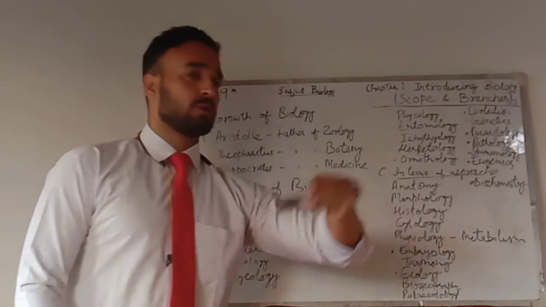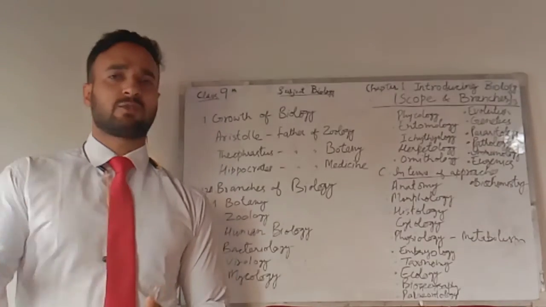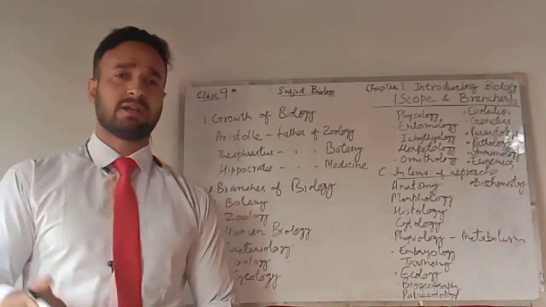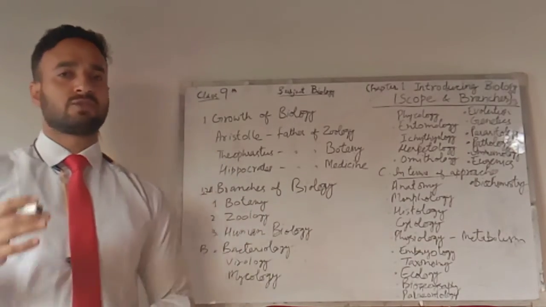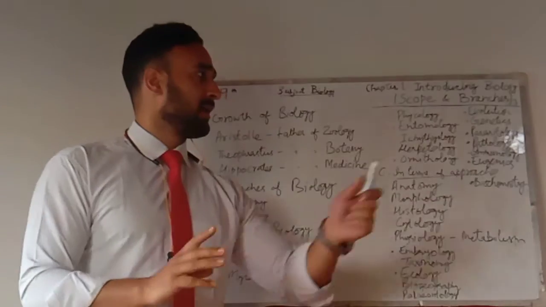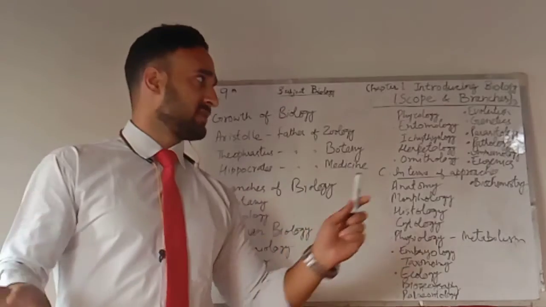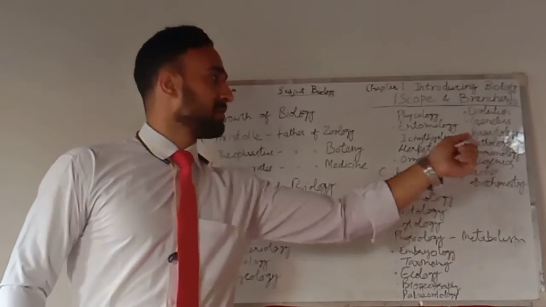Next is pathology. In pathology, we study about the different kinds of diseases and their causes. For example, coronavirus is caused by the virus named corona, right? So this is one of the examples. In pathology, we study about the different forms of diseases and their causes. The different types of pathogens and their disease causing nature is known as pathology.